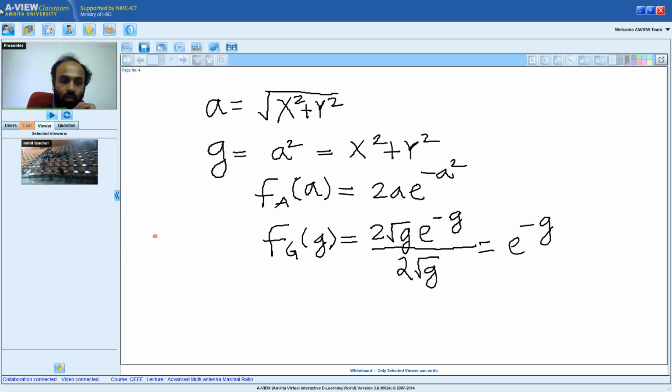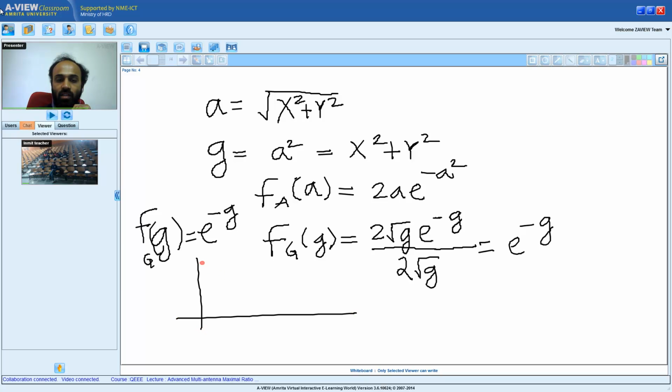Okay. And so this gain G, which is exponentially distributed, that is f of G, is equal to e to the power of minus G, which is an exponential function. So this is an exponential distribution, right? This is the distribution of the gain.